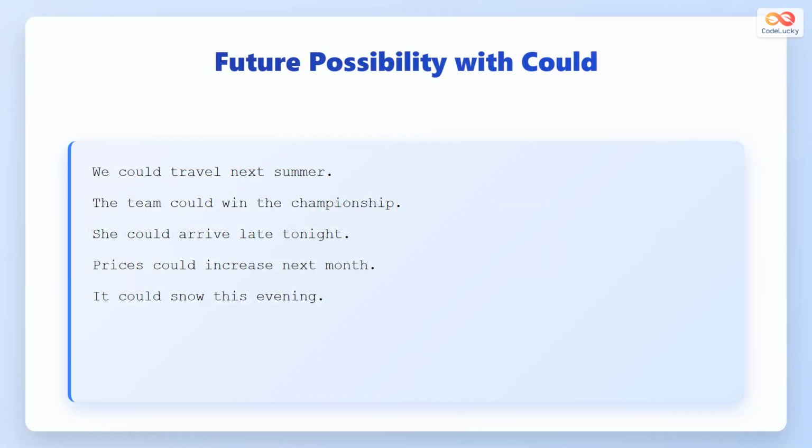Could also expresses future possibility. These examples show possible future events. We could travel next summer. The team could win the championship. She could arrive late tonight. Prices could increase next month. It could snow this evening. All these situations are possible in the future.